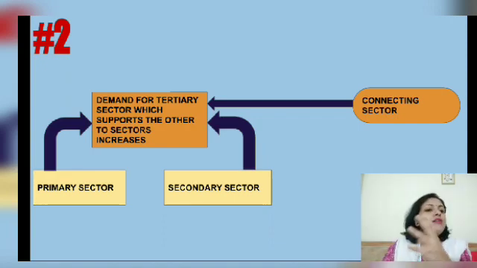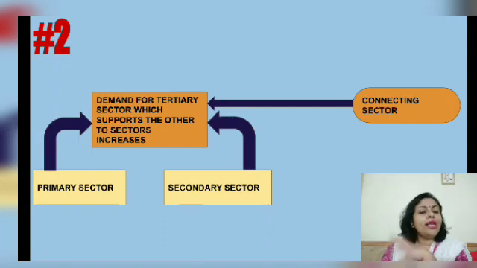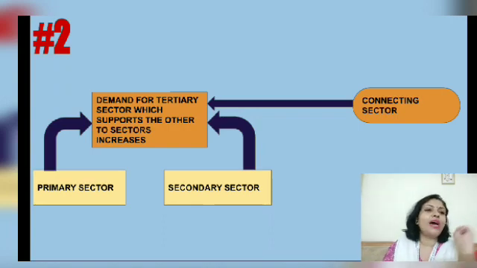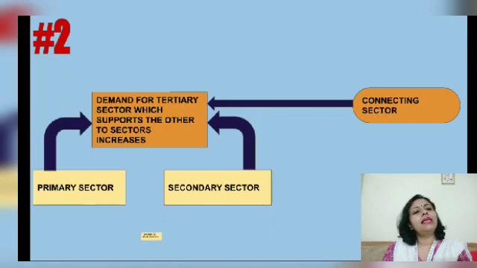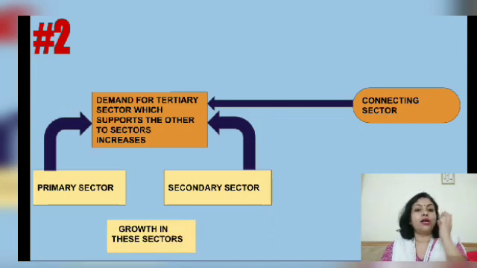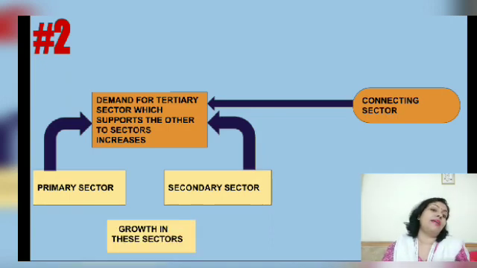Now who will transport the sugarcane from the primary sector, from the fields and the farms, to the factories? Some transport agency, some people working there, some laborers. All these people are providing a service of moving the product from primary to secondary. That is why it is known as a connecting sector. Now this connecting sector sees a growth when there is a growth in the primary and the secondary.